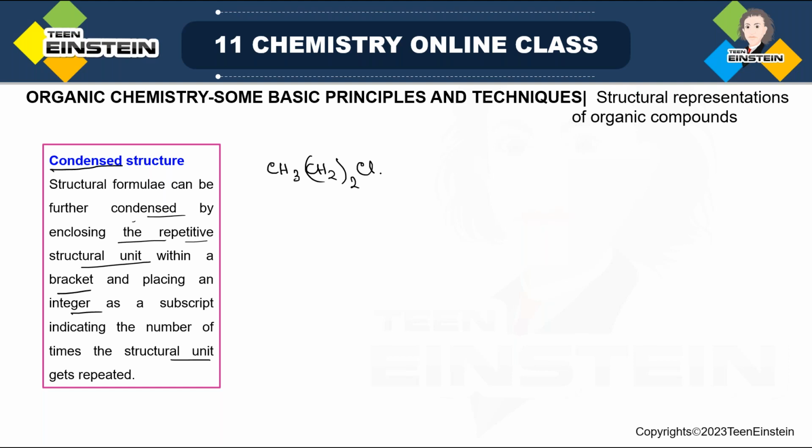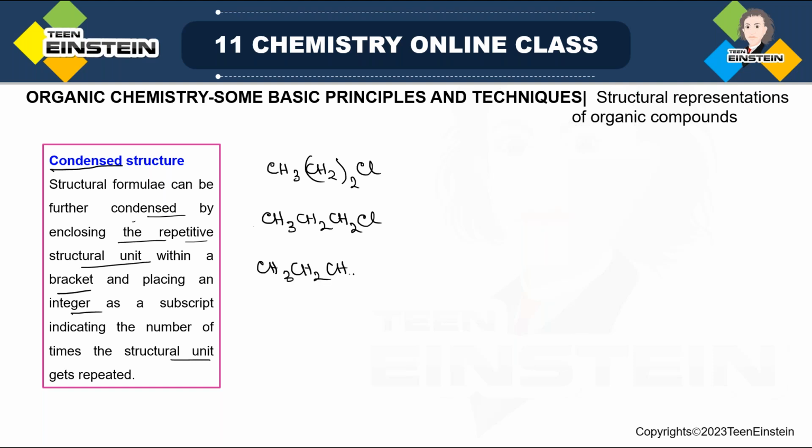So now 1-chloropropane will be written like this: CH3, then CH2, it will be repeated 2 times, and then there is Cl. So I have not used any dash. Remember the difference with the previous structure, where we fully drew all the carbon-hydrogen bonds and the carbon-chlorine bond, but now the CH2 unit is repeated. Suppose if I am not drawing CH2 whole 2, then it will be like this. I am not using any dash line. But to make it simple, now it is CH2 whole 2. So in this case, you can draw the full structure. But suppose instead of 2, there are 6 CH2 units or 7 CH2 units, it is very difficult to write all these CH2 like this.